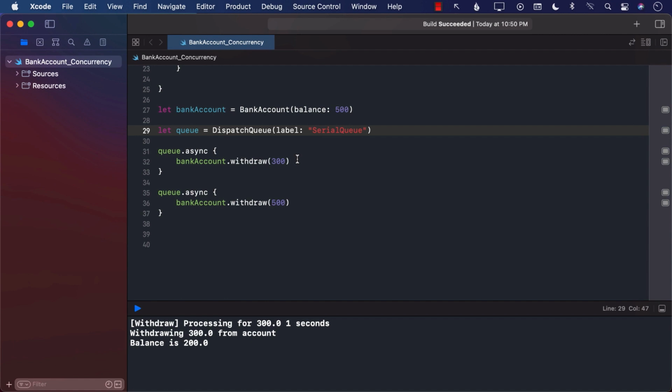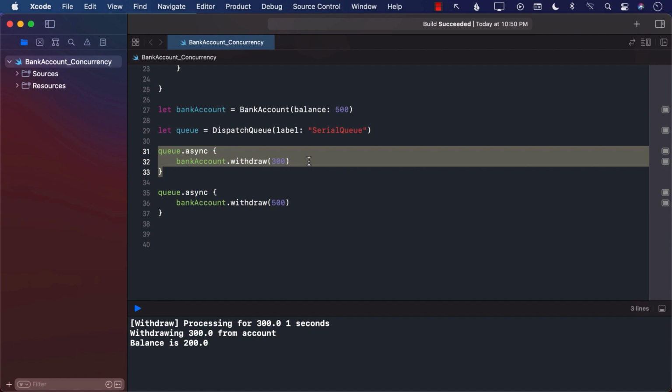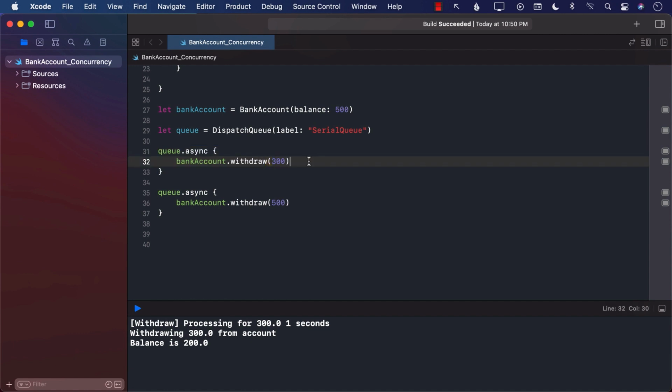So this is called a serial queue. In a serial queue, your first transaction is going to happen, and the second transaction or the second operation that you're trying to perform is just going to wait. Kind of like if you go to an actual bank and stand in line. The first person has to be serviced first, and then the next person and the next person, and then finally it will be your turn. So that's one of the ways to solve this problem, that the other person has to wait before the transaction or the operation can be completed. Now this is great.